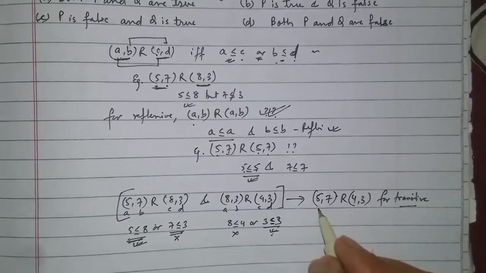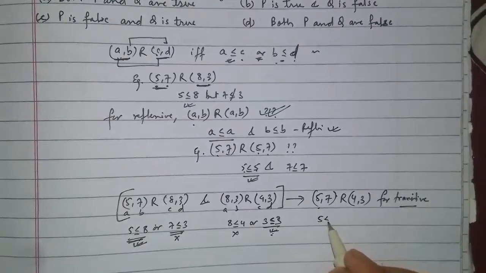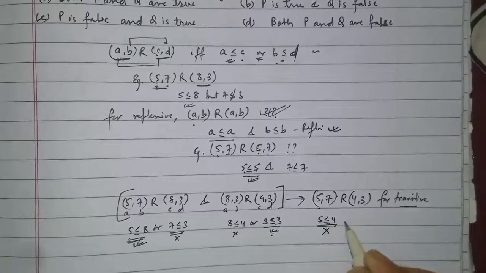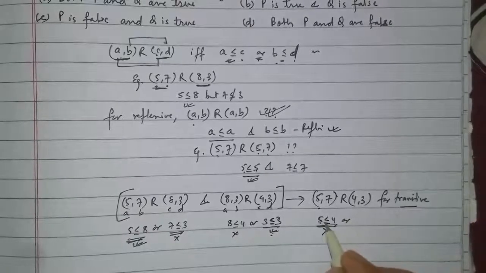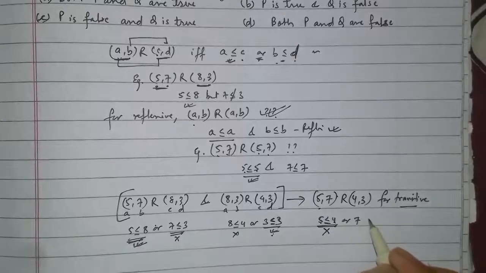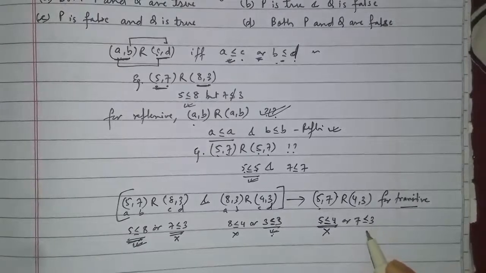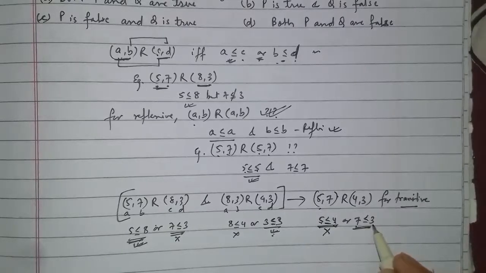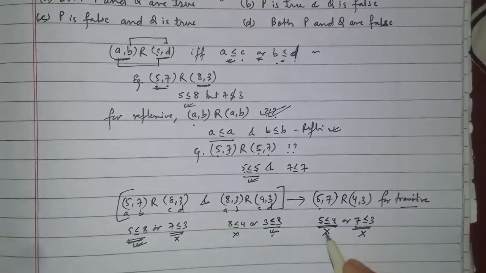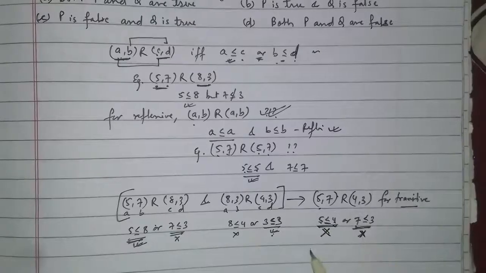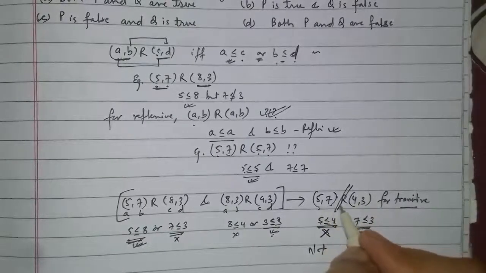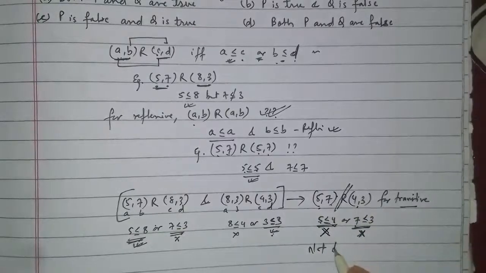But if you see, 5 is not less than or equal to 4, that is not correct. इसके लिए चाहे 5 4 से छोटा हो जाए या फिर 7 3 से छोटा हो जाए, बट 5 is not less than or equal to 4. Also 7 is not less than or equal to 3. This is also false, this is also false. Hence the relation does not exist between (5,7) and (4,3). So it is not transitive.